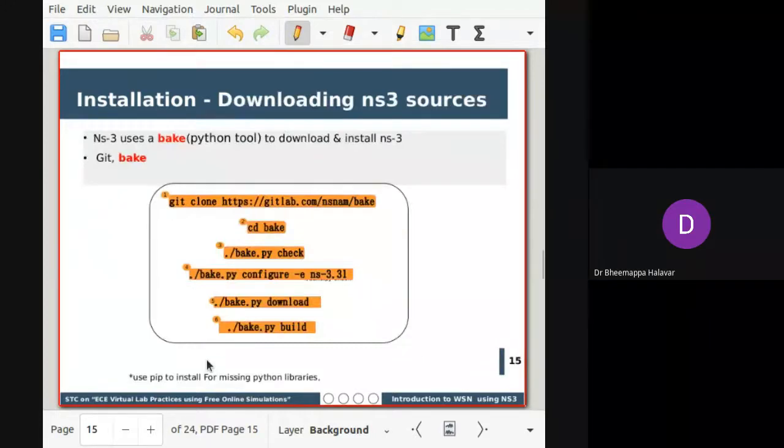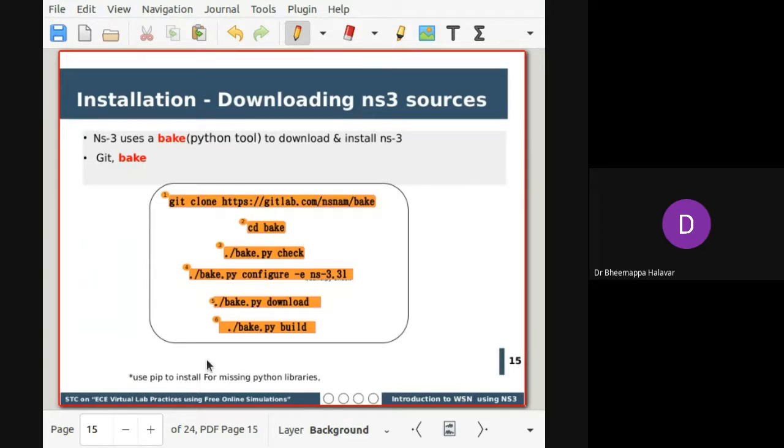How do you download the source file and install? You can download the source file from the nsnam website using Git, that is, version control. Another option is a Python-based tool called Bake. Two tools are there, but I suggest using Bake. With the help of Bake, once you build it, it will automatically install NS3, so there is no need to install NS3 explicitly again as you would when using Git.